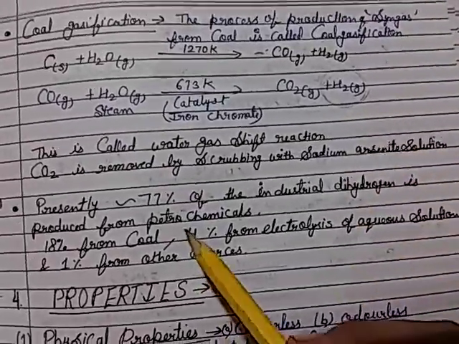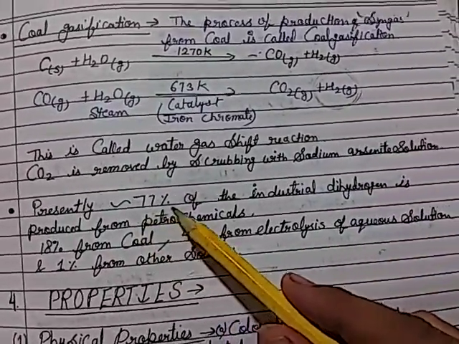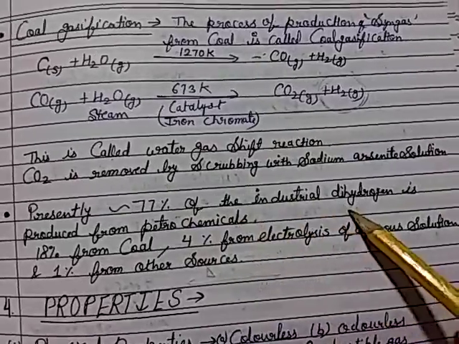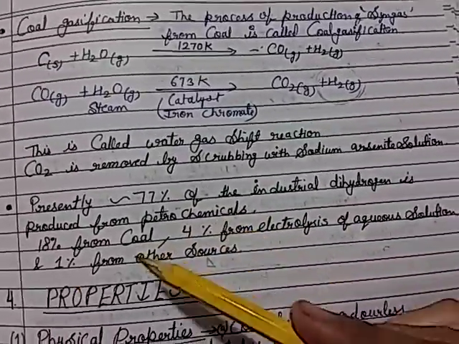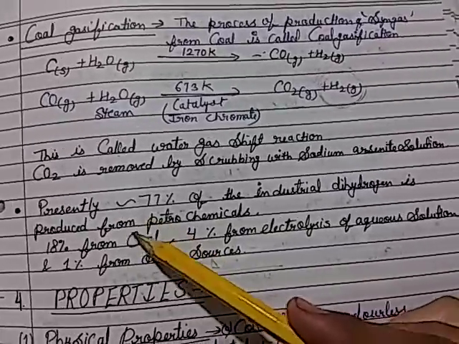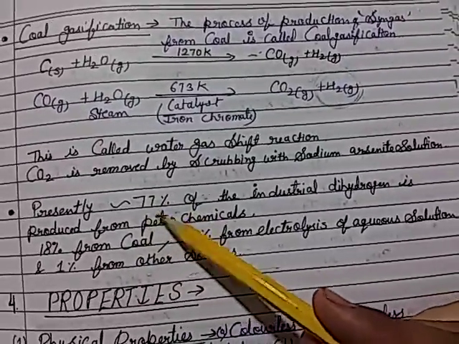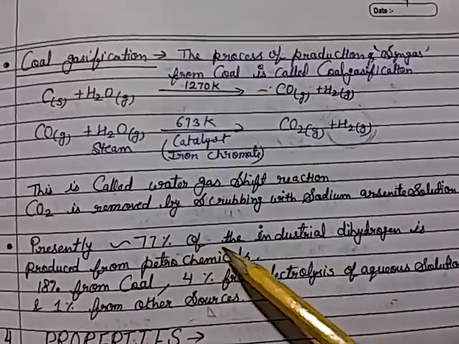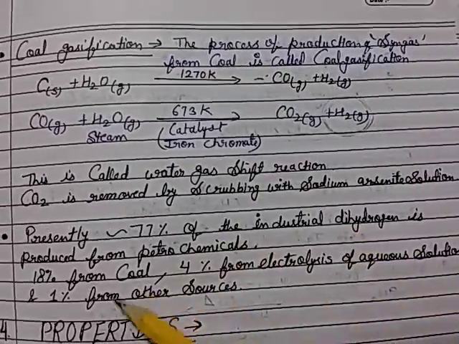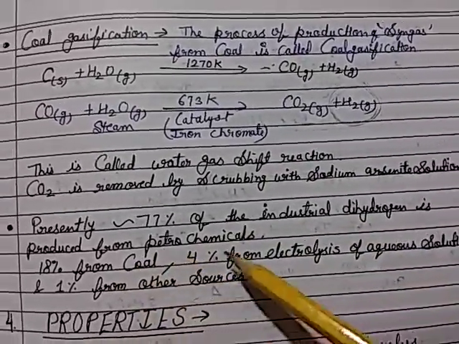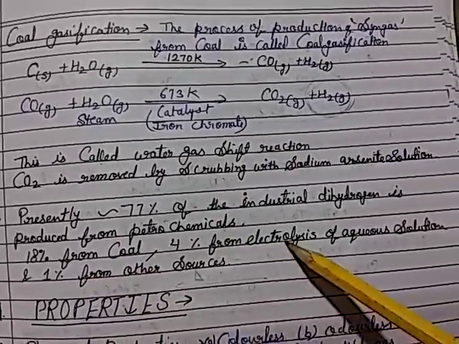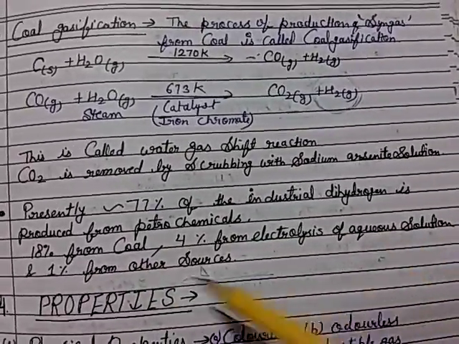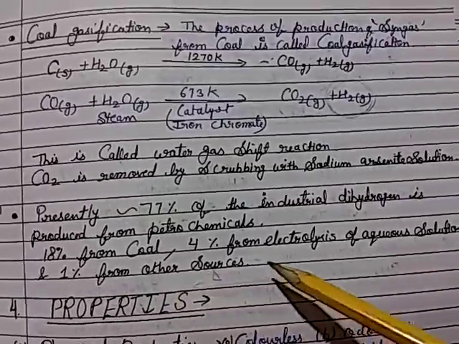At present, approximately 77% of industrial dihydrogen is produced from petrochemicals, 18% from coal, 4% from electrolysis of aqueous solution, and 1% from other sources.